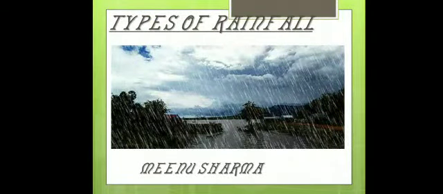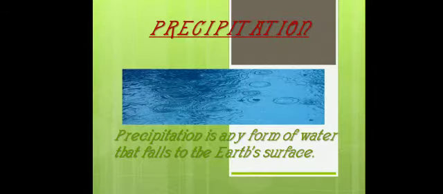Welcome to geography class. Topic is types of rainfall. First of all, we should be aware about the meaning of precipitation. Precipitation means condensed or frozen water vapor that falls on the ground.